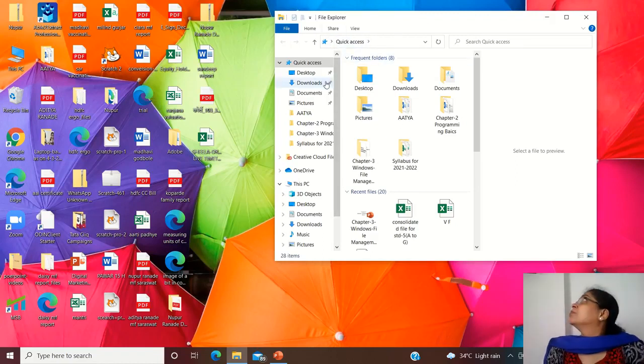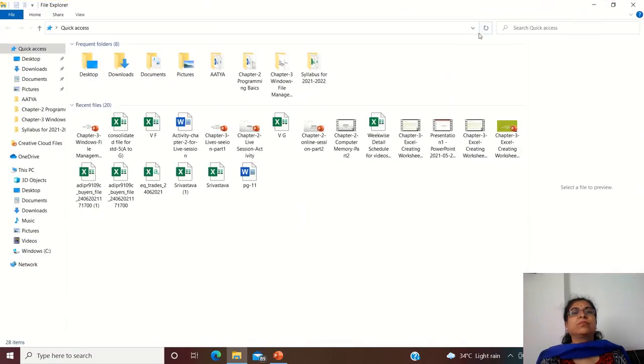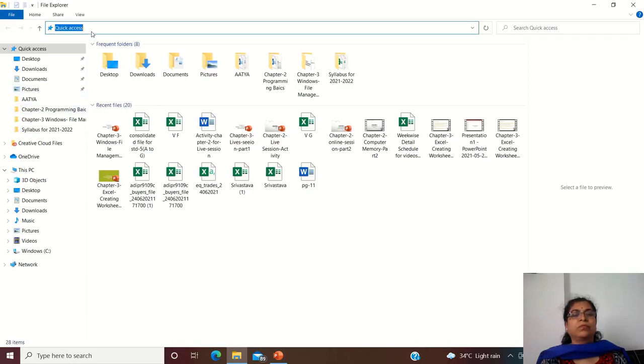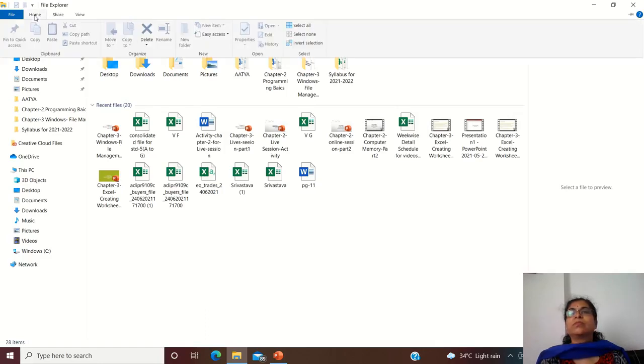Everything is shown here. Now here we can see the left pane and the right pane. Can you see this? You can expand this left pane. Okay, this is the address bar. And here, if you click on home, a ribbon will get displayed. There are four tabs: file tab, home tab, share tab and view tab.